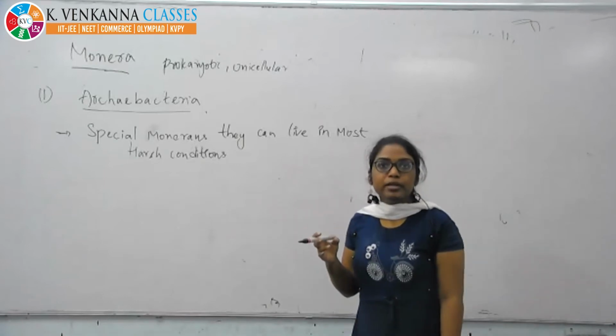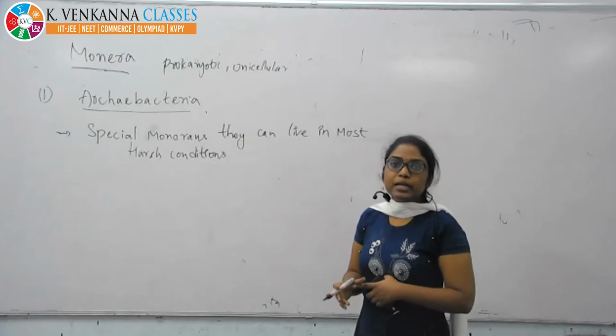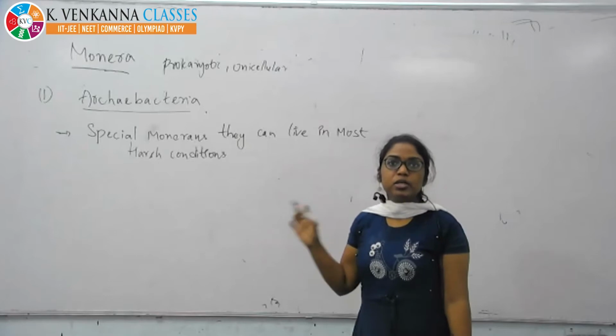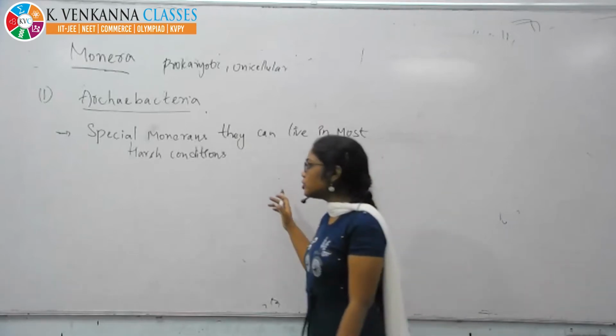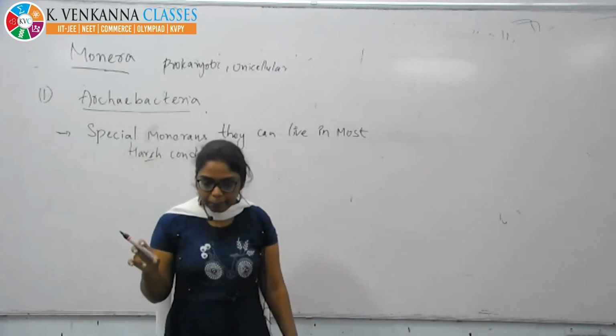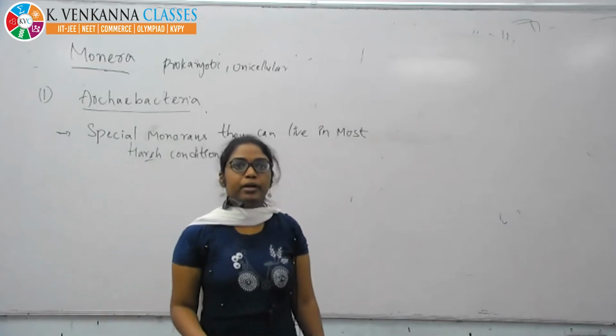What kind of monerans do we see in Archaebacteria? They are bacterial family members. These are the special monerans that can live in most harsh conditions. Harsh means very tough conditions, like high temperature, high salt, or damp conditions.